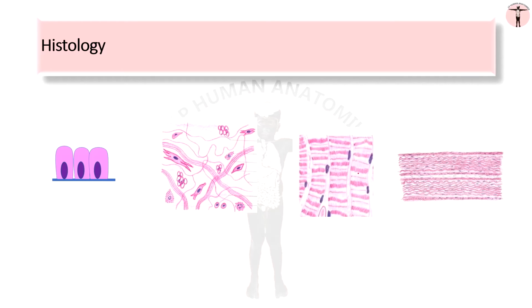When we take thin slices of section of any part of the body, process it and observe under the microscope to identify the minute details of the organs or the parts, it is called histology. The knowledge of histological structure of the organs is important and helps us to understand the functions of the specific parts. It is also necessary to understand the pathological changes occurring in the tissues in various diseases. It is important for us to understand normal histology.